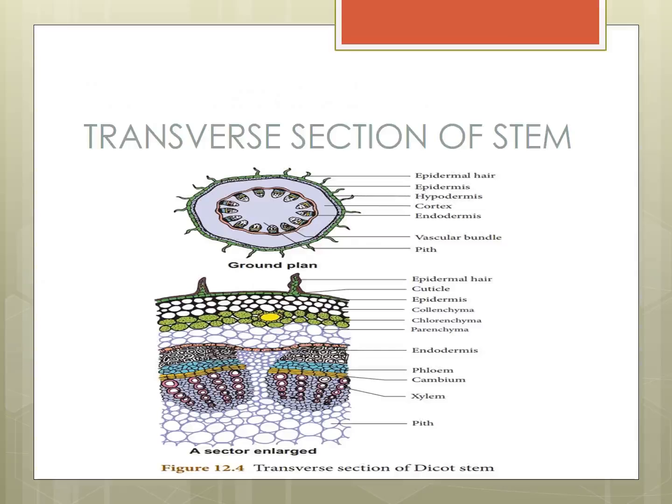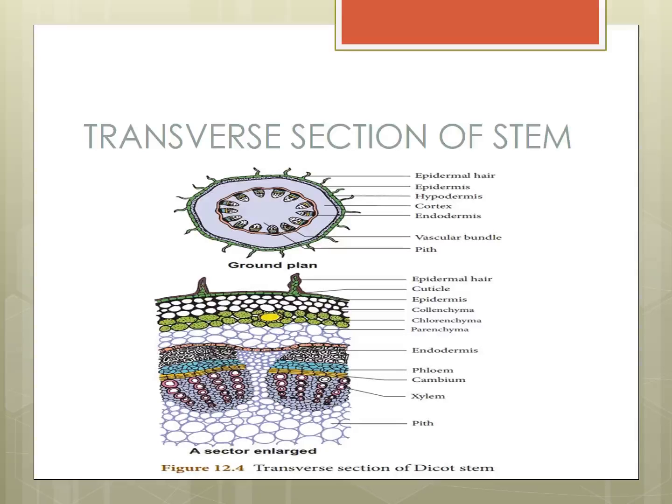Yes? Understood. Now, everybody see the picture. Up, that is a ground plan, a cross section of a dicot stem. Down, that picture is a transverse section of a dicot stem. Cutting the stem and keeping it under the microscope, we see this picture. It is a microscopic picture. Cutting the stem gives a round shape, that is a ground plan.